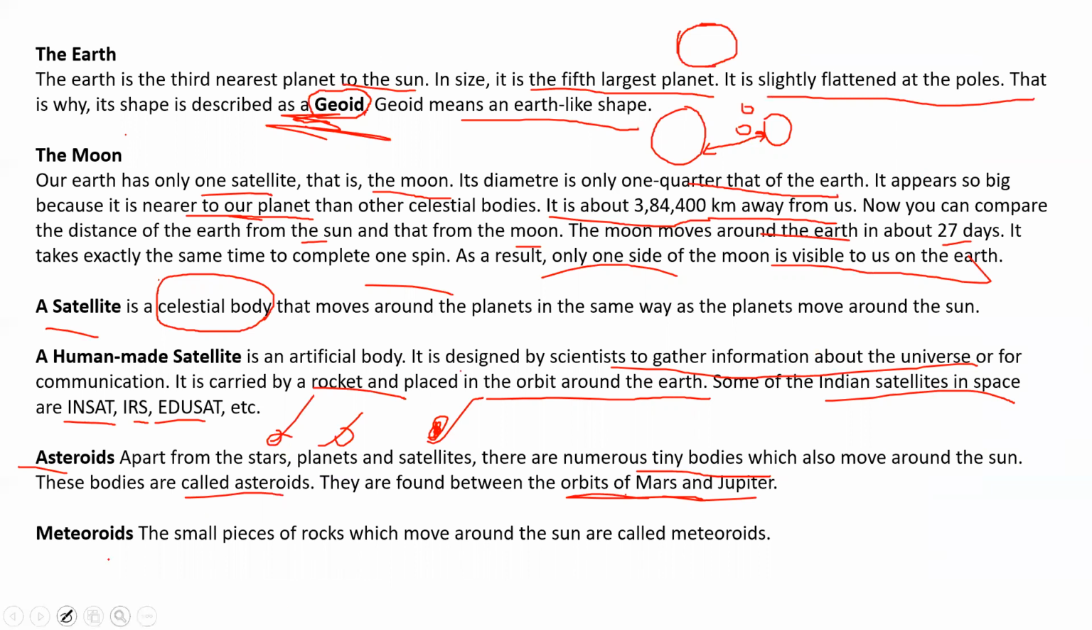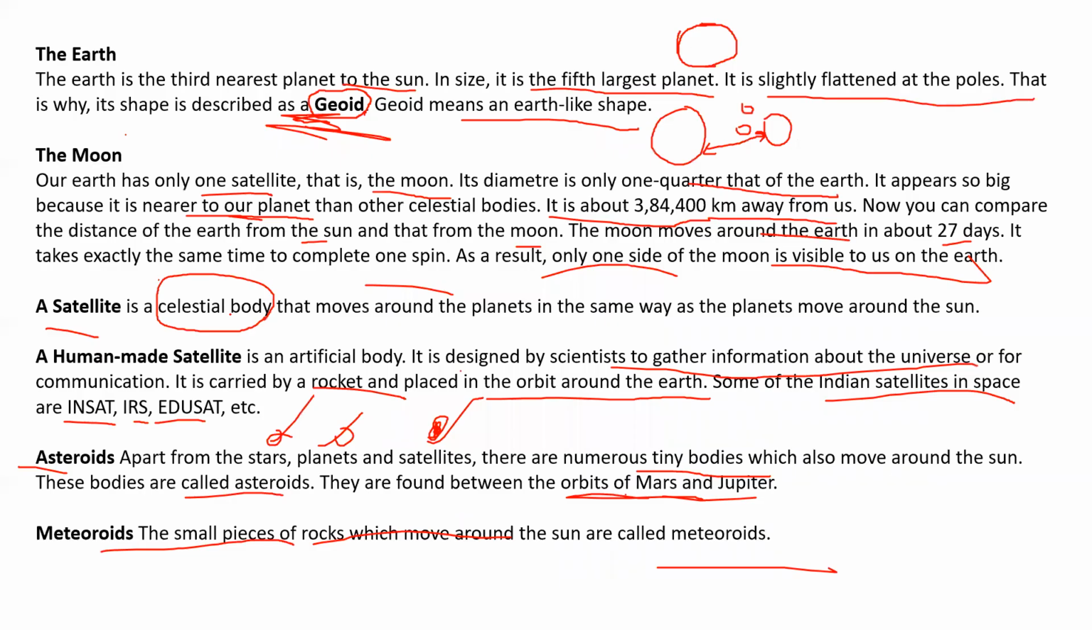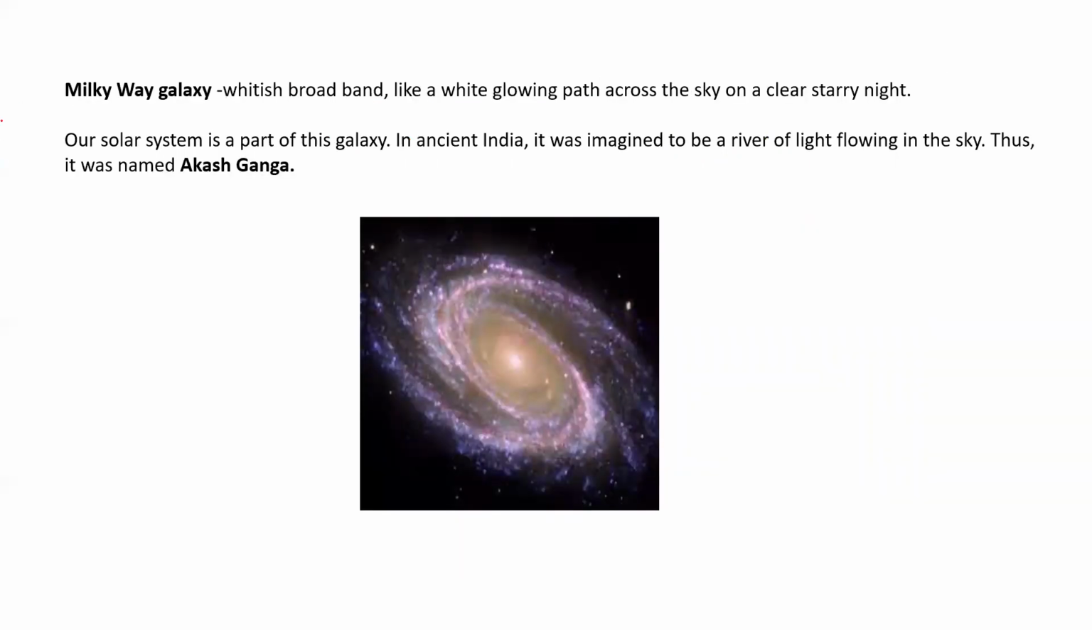What are meteoroids? Meteoroids are small pieces of rocks which move around the sun and are called meteoroids. Okay, next comes here. We have read about the Earth, the Moon, satellites, asteroids, meteoroids. Next comes the Milky Way galaxy.